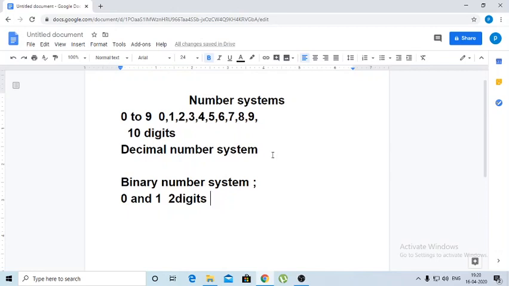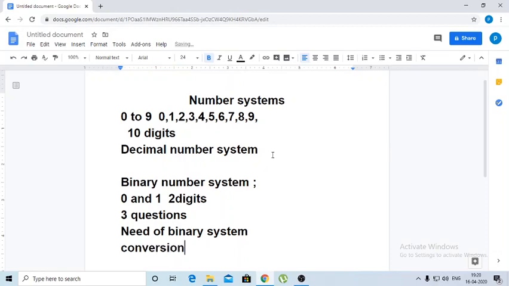That should be considered. And we have 3 questions in front of us. They are the necessity or need of the binary system. Second one is how to convert decimal system to binary or binary system to decimal. So conversion is the next question.